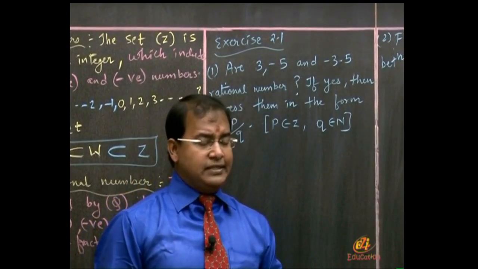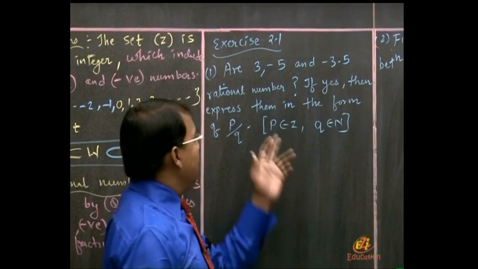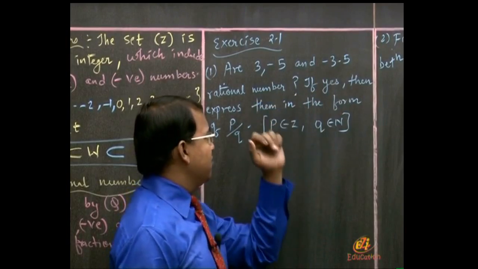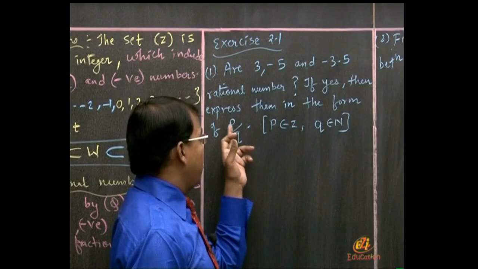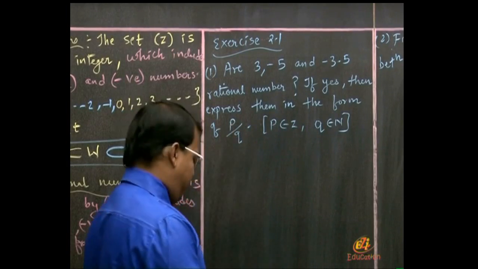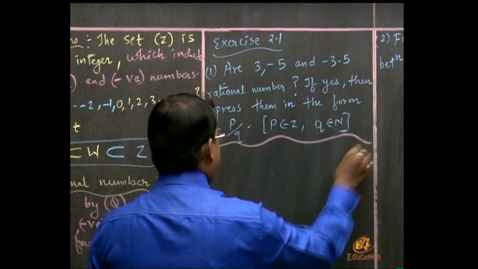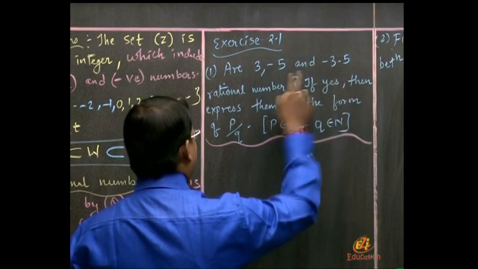Today's first exercise is exercise 2.1. Let us read out the question. The sums are easier. Are 3, minus 5 and minus 3.5 rational numbers? If yes, then express all the numbers in the form of P upon Q. I repeat: are 3, minus 5 and minus 3.5 rational numbers?